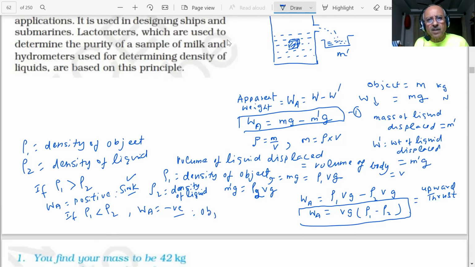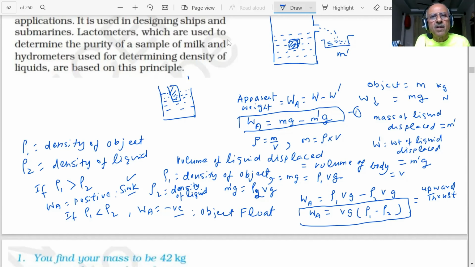So the object floats, student. What will be the result of the object floating? What we are trying to say, student, is that if you are having some situation like this, so what is happening? It is partially submerged. Okay? It is partially submerged and partially outside.